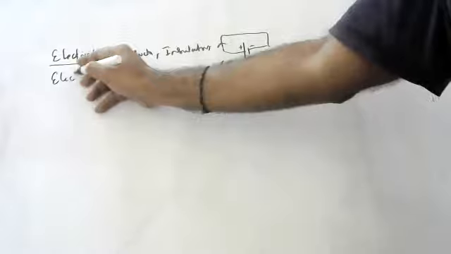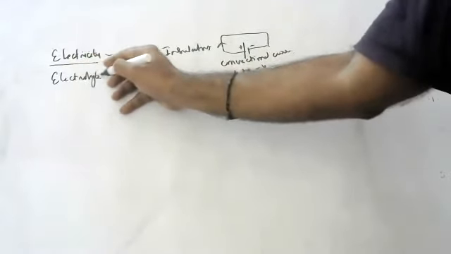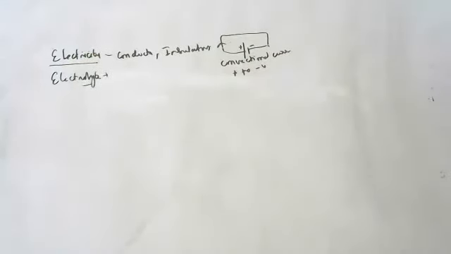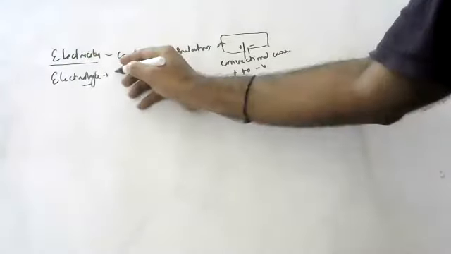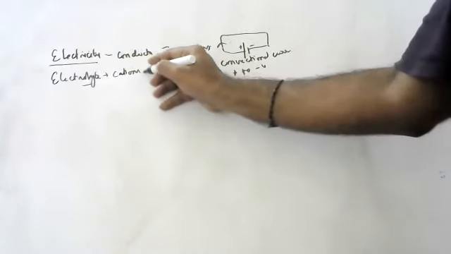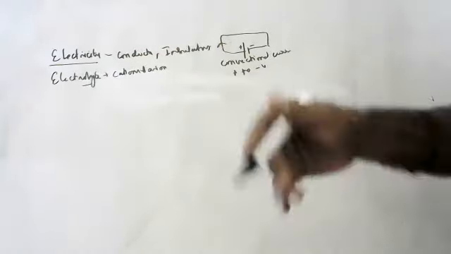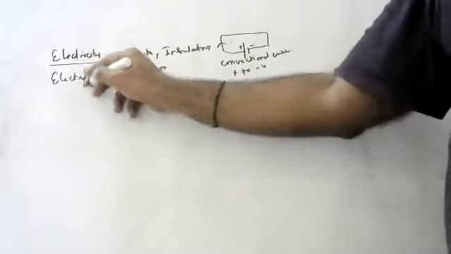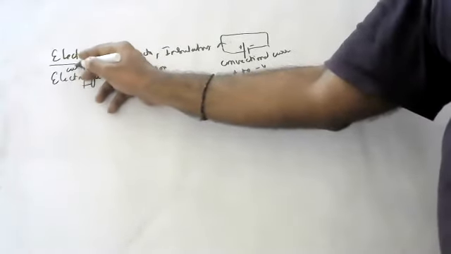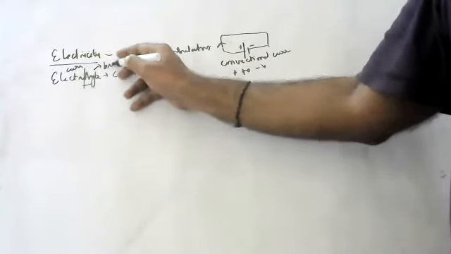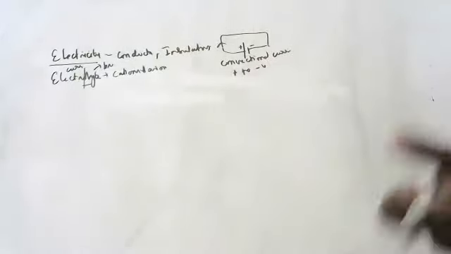Okay, children. Now, what is an electrolyte? A substance which decomposes into cations and anions on passing current. Electro means what, children? Current. Lysis means break. On passing a current, if a substance breaks, it is called an electrolyte.